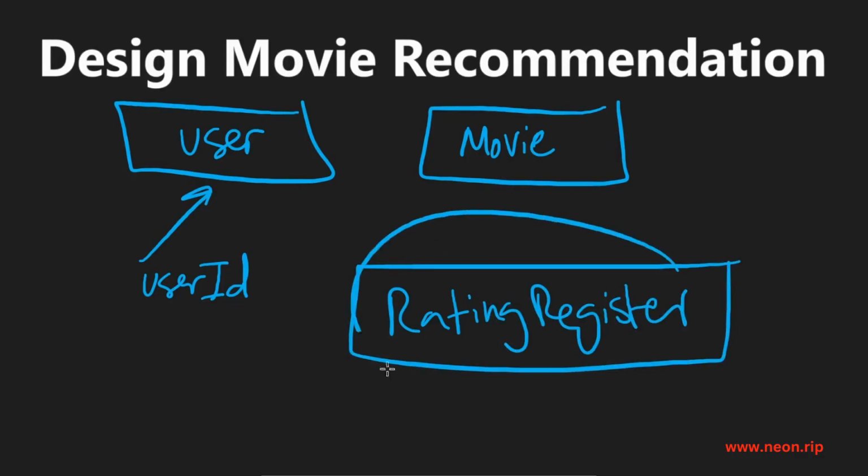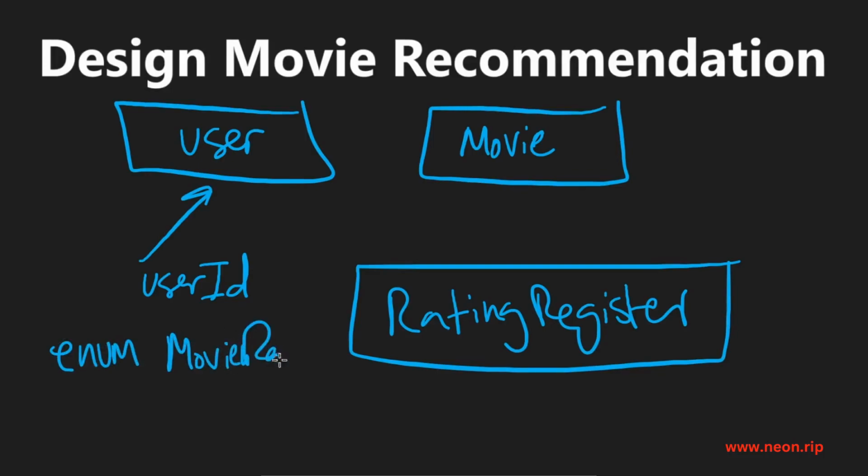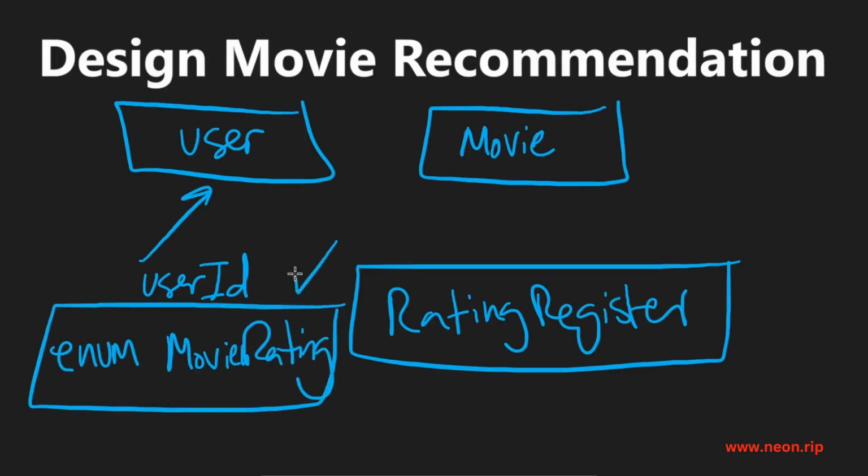It's up to you. Remember, the way ratings are going to be represented is going to be 1 through 5 stars. I think it makes sense to have an enum for that. So an enum, maybe we'll call it the movie rating, and that's how we're going to store a particular rating.